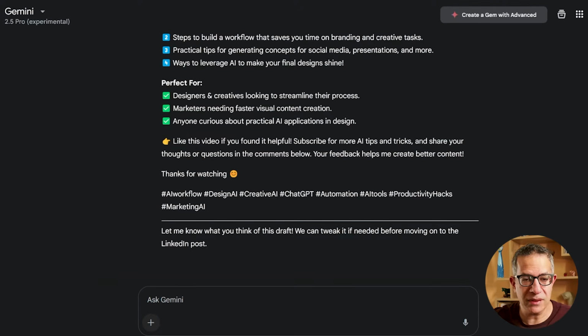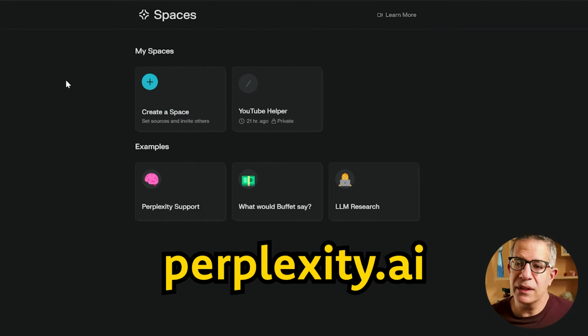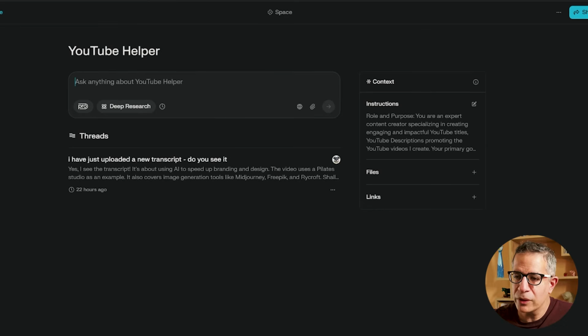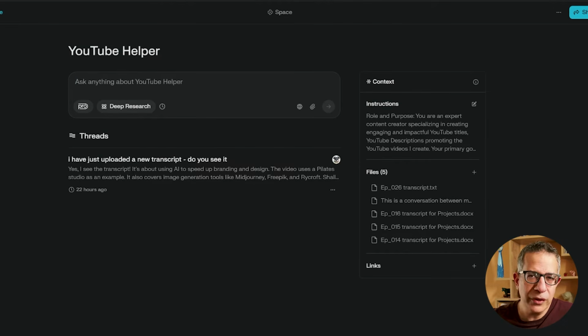So let's look at Perplexity. Okay, so with Perplexity, you get to use Spaces for free with limited capabilities. The amount of context that you can share with it, the prompt, is much smaller. The instructions are much smaller. So if I go into YouTube Helper, the instructions here are about 300 characters that you can use. You can load in the same amount of knowledge.